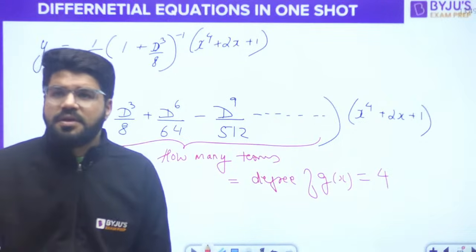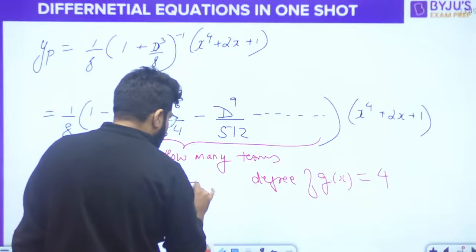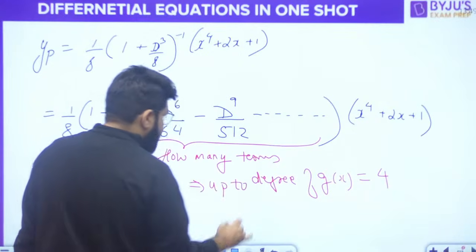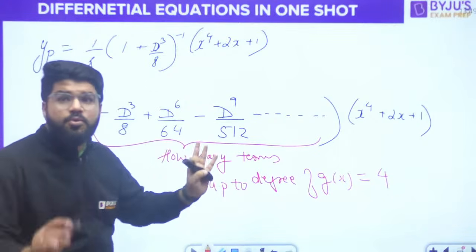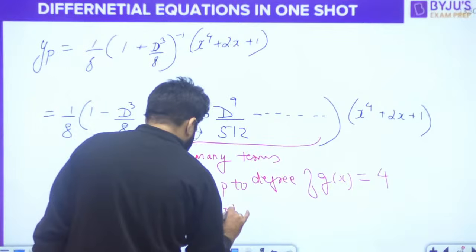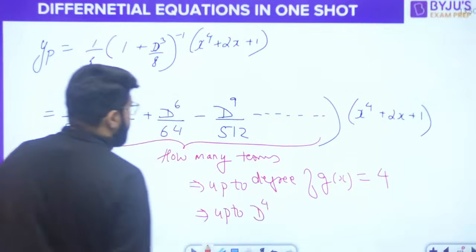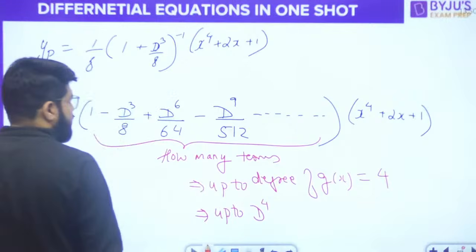Number of terms means up to the degree of g(x). It's not that the number of terms is 4; the order is up to the degree of g(x), and that is 4. So up to D power 4. But D power 4 is not there, that means up to D cube.